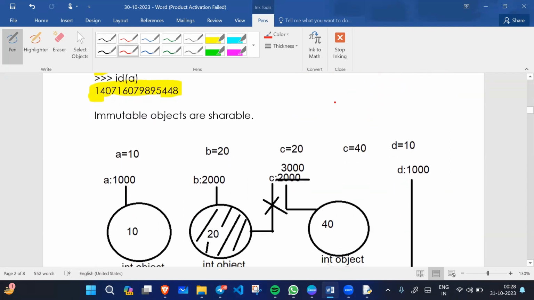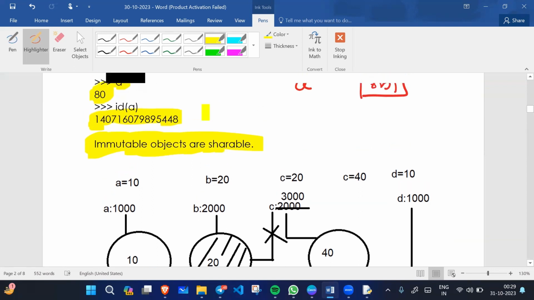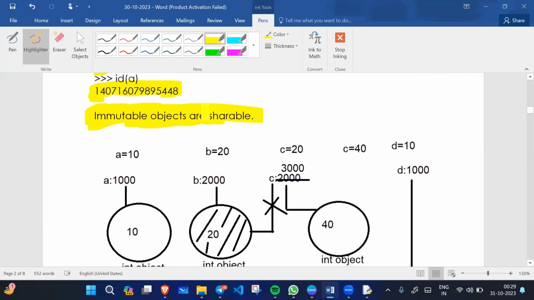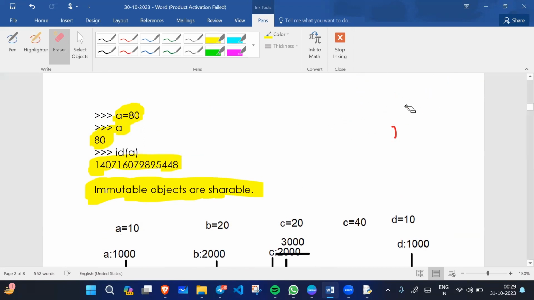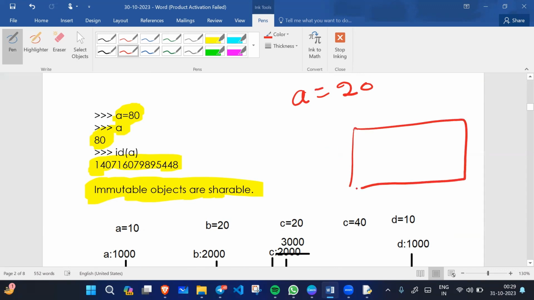Here, immutable objects are shareable. What type is an immutable object? Shareable. Let me give you an example again, so please understand this concept with focus. If I create a equals 20, what will happen? In memory, a block takes some memory and has some address, like 1000.